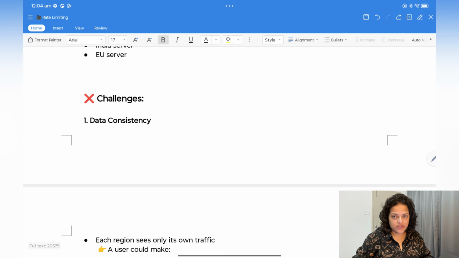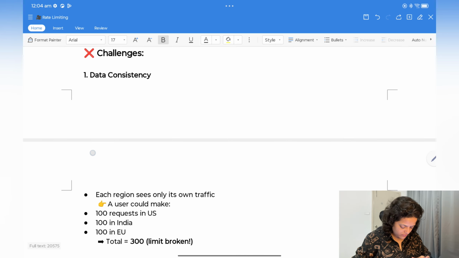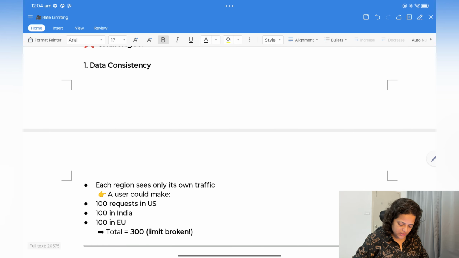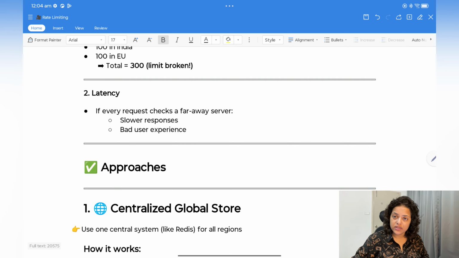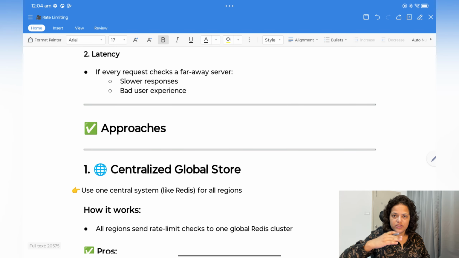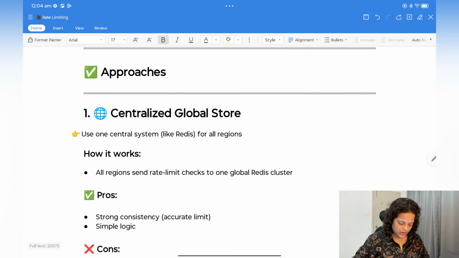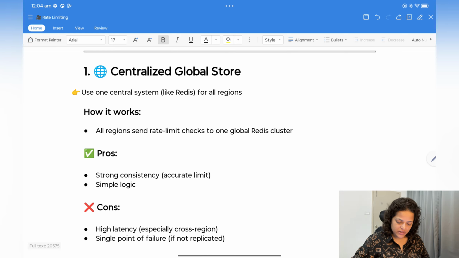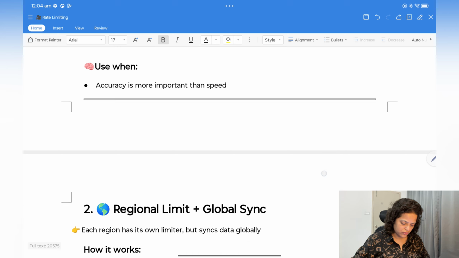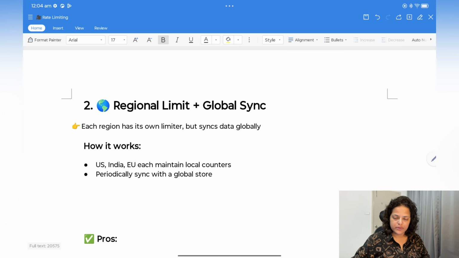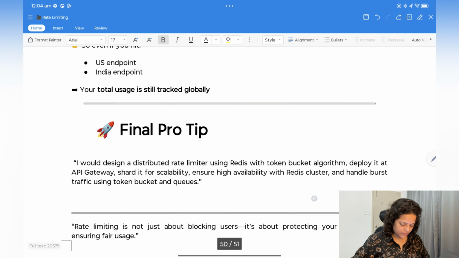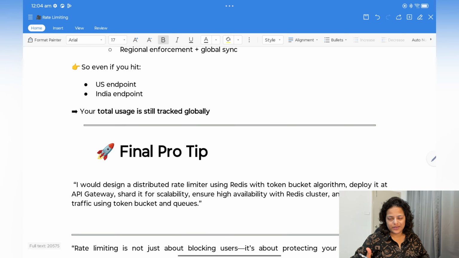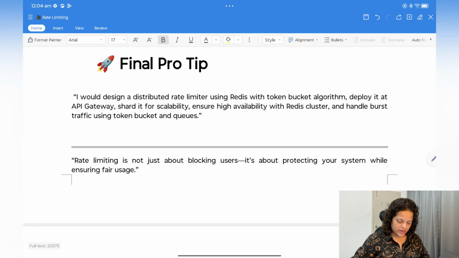The challenges are data consistency, since each region sees only its own data, and latency, because regions are far from each other. The approaches are a centralized global store, regional limit plus global sync, and API gateway global control. I have added a few questions here regarding this.